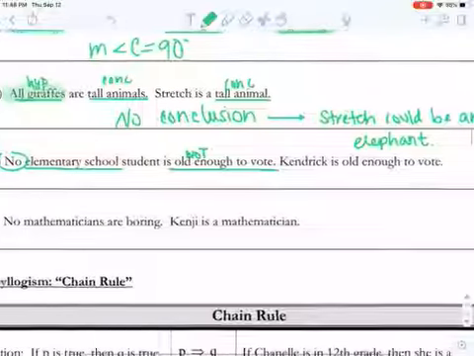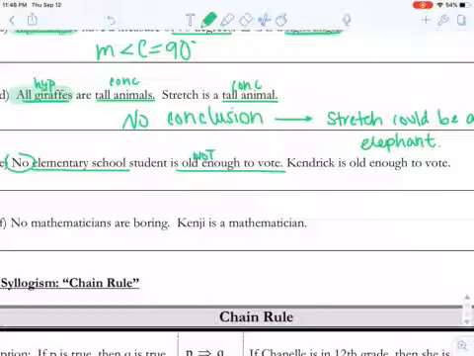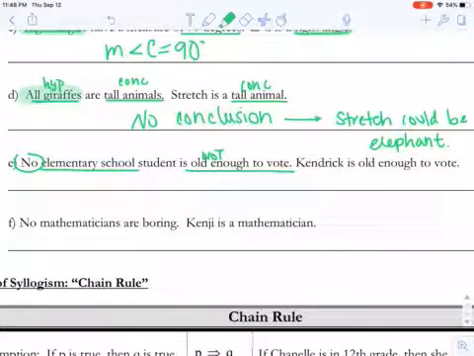Cool. All right, so let's see what's going on with our specific example. It says Kendrick is old enough to vote. So can we make a conclusion here? Well, the statement that we started with, no elementary school student is old enough to vote, or if you're an elementary school student, then you're not old enough to vote. So if this says he is old enough to vote, can we make a conclusion?